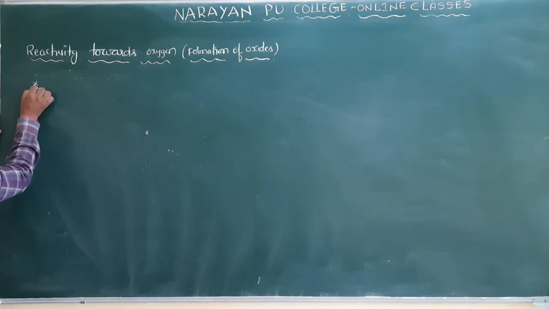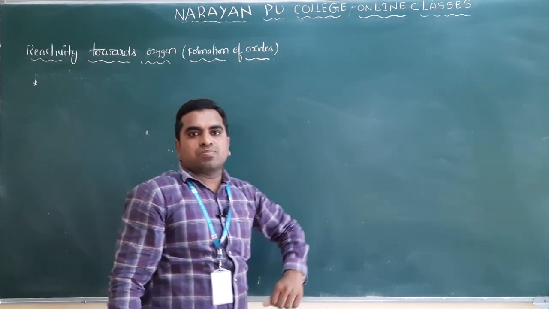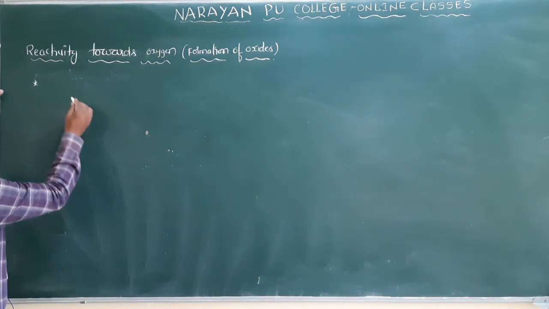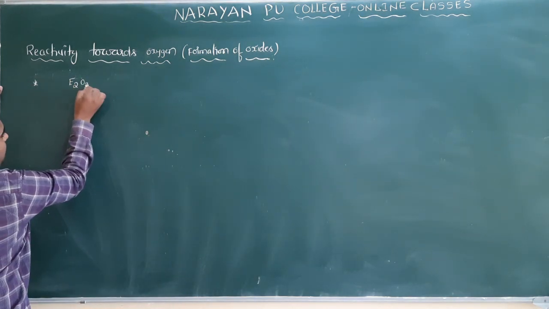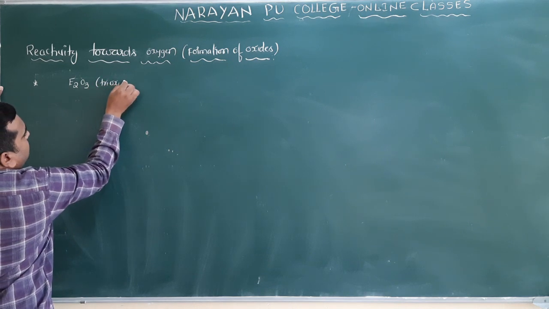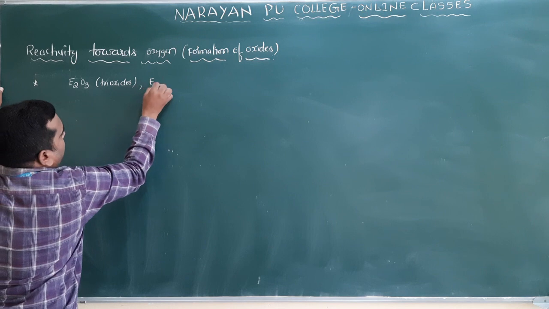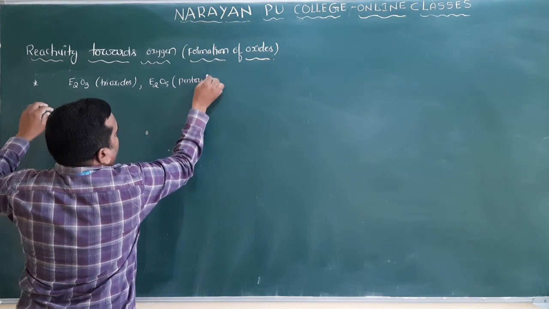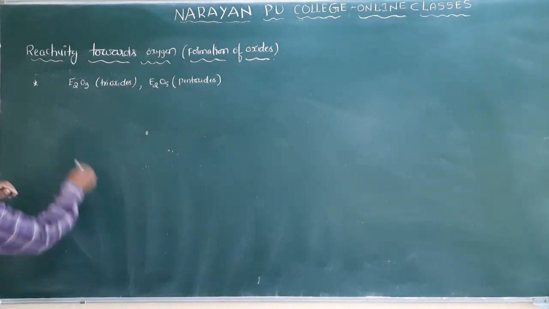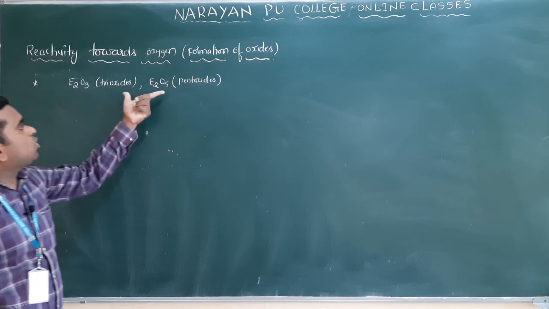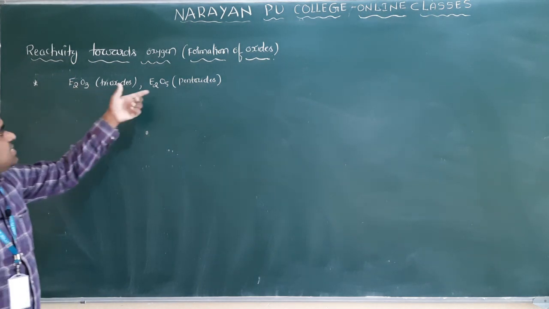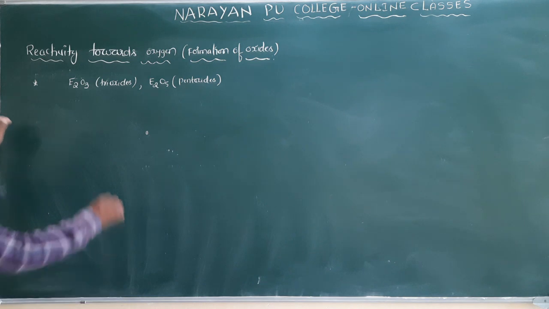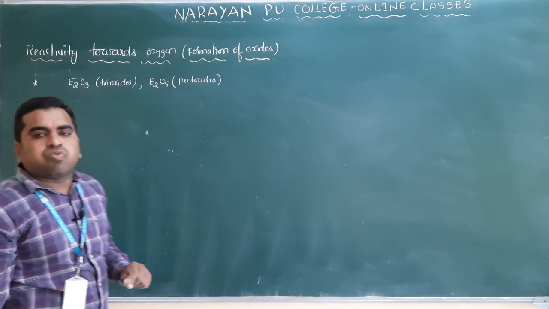So the 15th group elements form two types of oxides. E2O3 we call trioxides, and another one is E2O5, called pentoxides. So the 15th group elements form two types of oxides: trioxides and pentoxides. Clear?